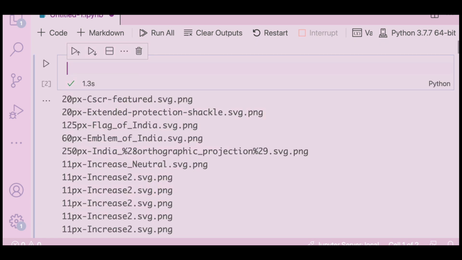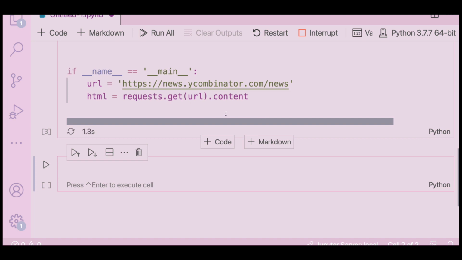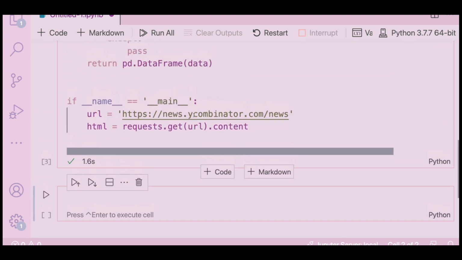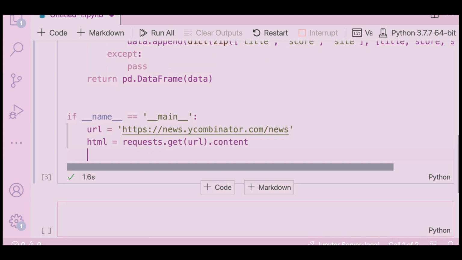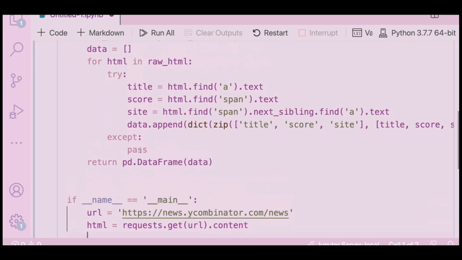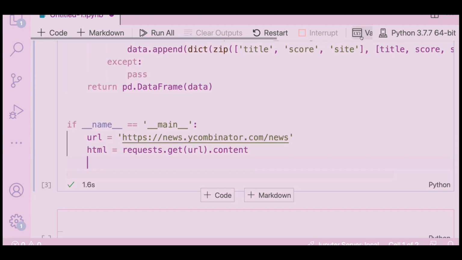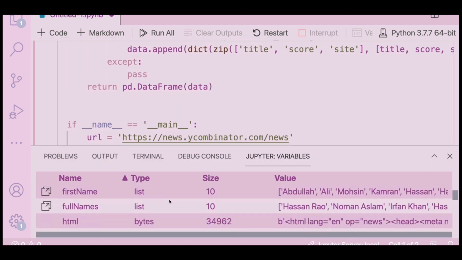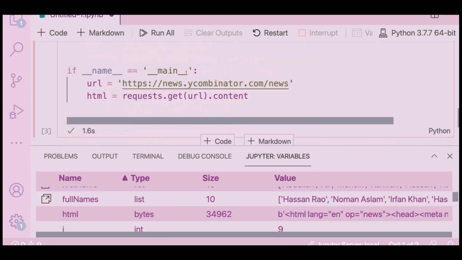Go to my notebook. So let me run it. I think it might throw some error. It didn't. Wow, it didn't throw the error. That is amazing. Let me print the data frame, which is variables. Do I have the page content, which is HTML, right?